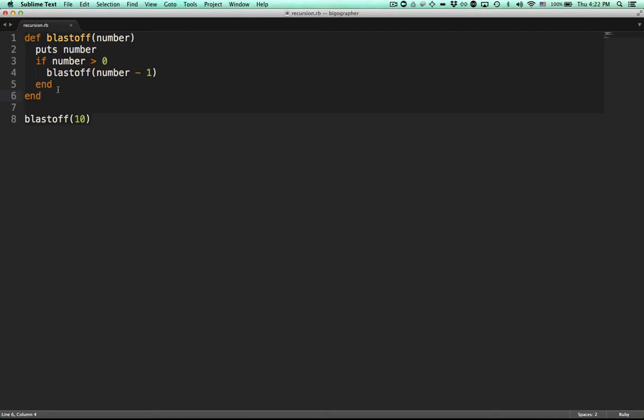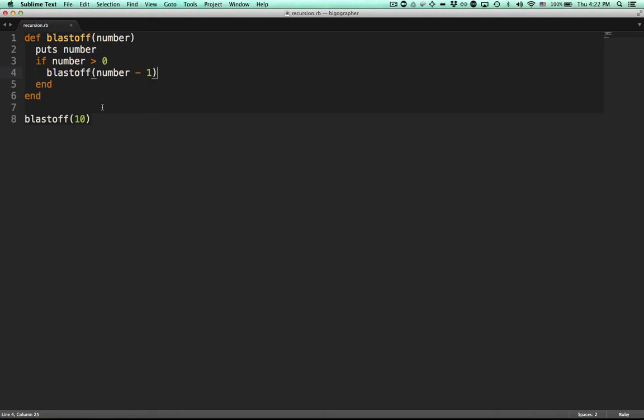Blastoff 0. So when we call blastoff 0, that prints 0 here on line 2. And then we say if number is greater than 0, 0 is not greater than 0. So we don't run the recursion. The recursion ends. We don't end up with an infinite loop.